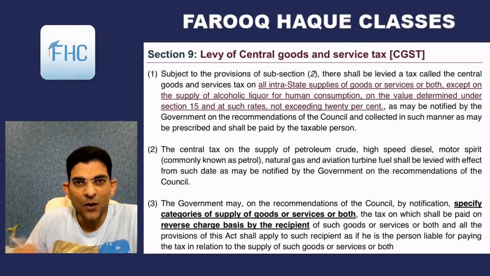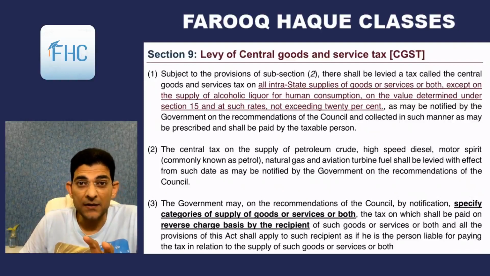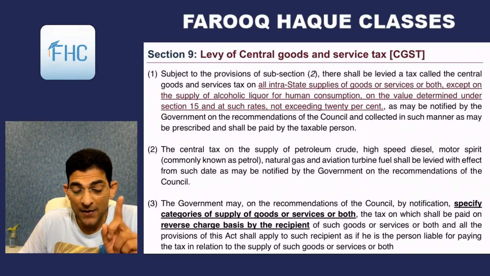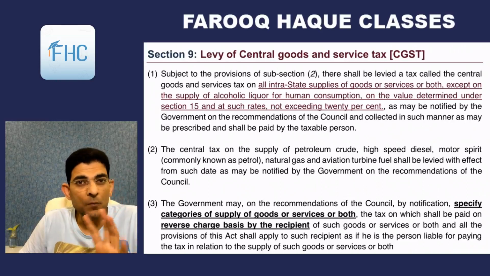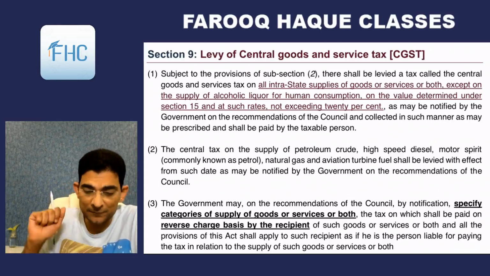Everyone, now comes the real Section 9, that is the levy section. Before this we have seen two sections. Section 7 is supply, and as I told you, the imposition of GST is on the taxable event of supply. Section 7 defines what is supply, Section 8 defines what is composite supply. Now let's see the actual levy section, Section 9.